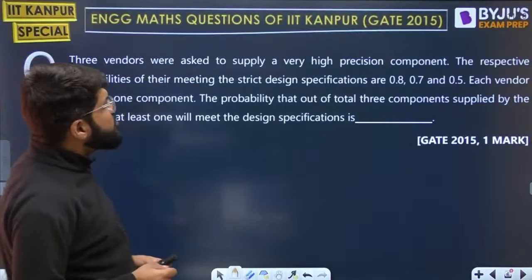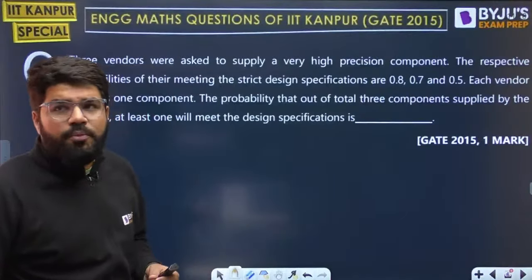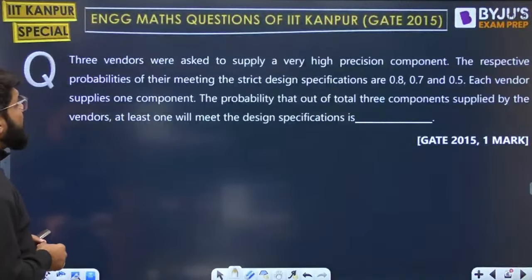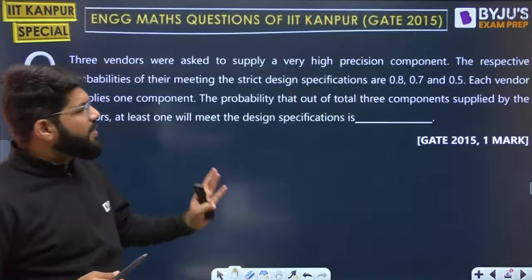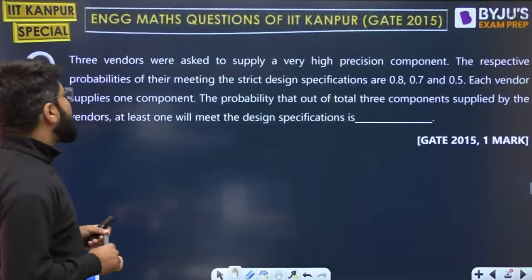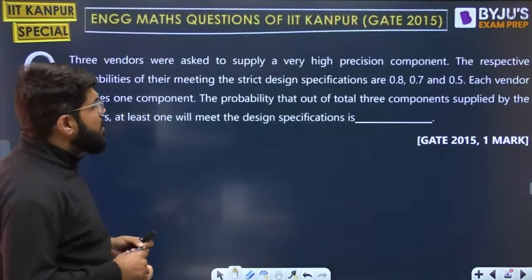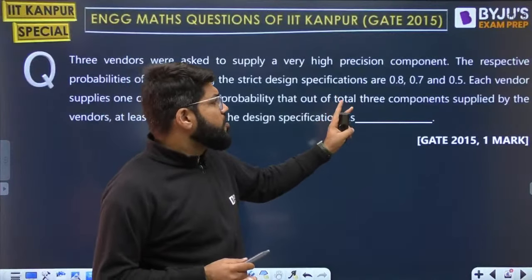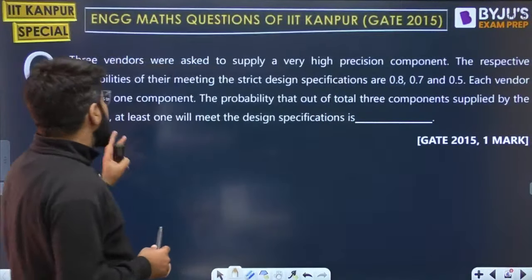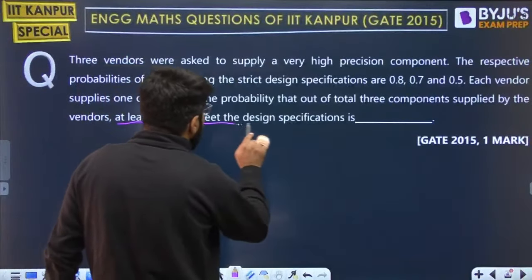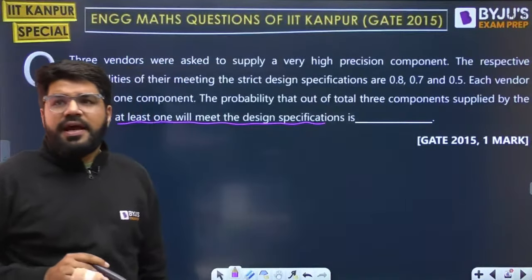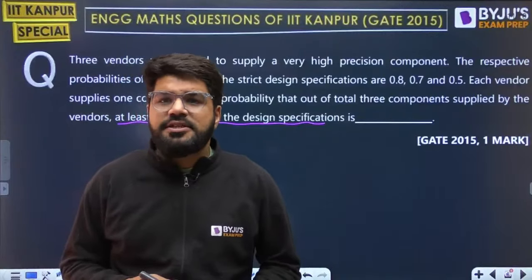3 vendors were asked to supply a very high precision component. The respective probabilities of their meeting the strict design specifications are 0.8, 0.7 and 0.5. Each vendor supplies 1 component. Find the probability that out of the total 3 components supplied by the vendors, at least one will meet the design specification.